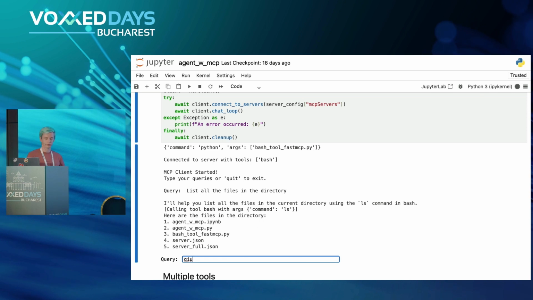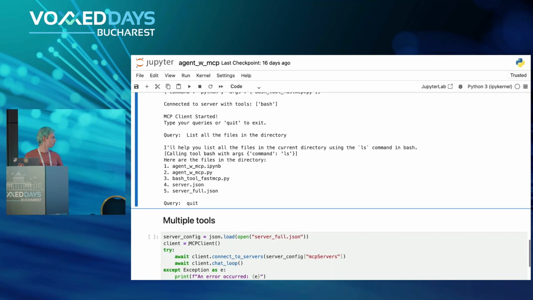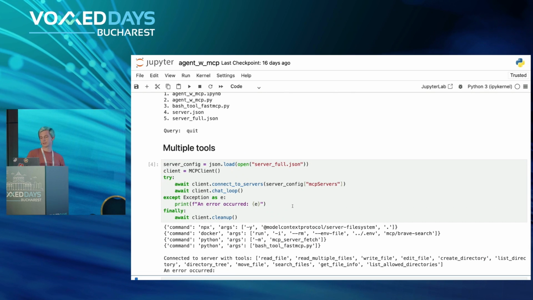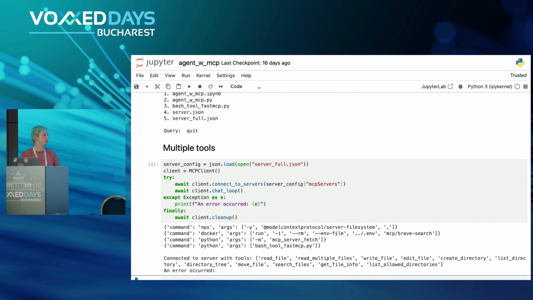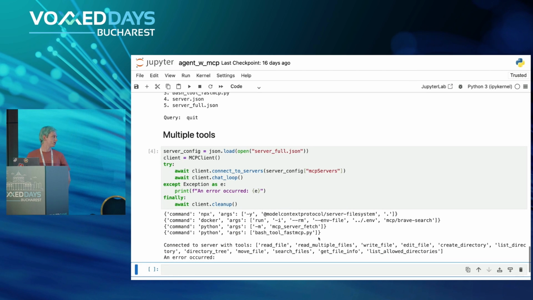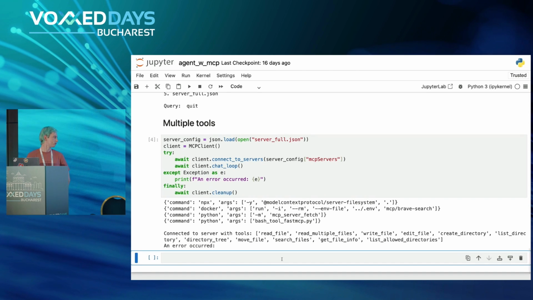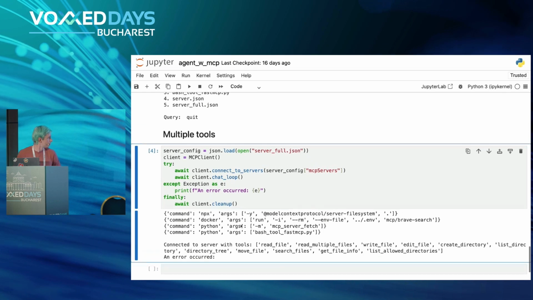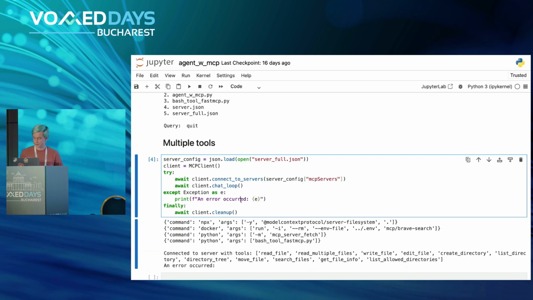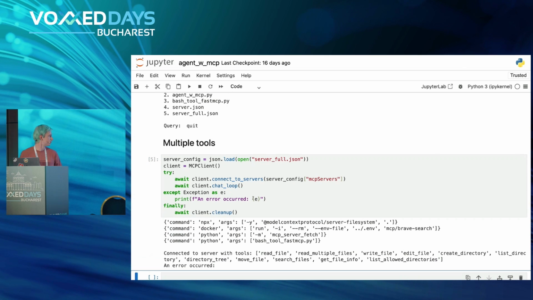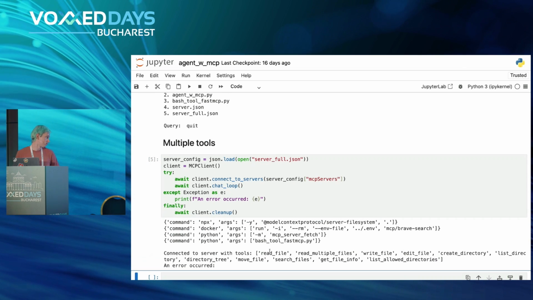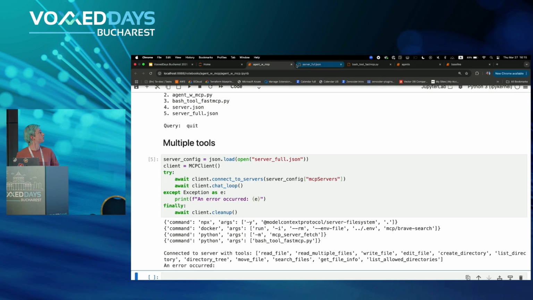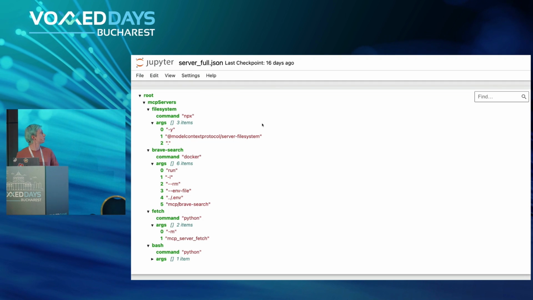Okay, looks good. Let's now try something more complicated with our multi-server setup, where, just as a reminder, we have access to the file system, we can do web search, we can fetch pages, and we also have access to bash tools. Okay, looks like some tool doesn't want to cooperate with us. Let's try it one more time. Okay, I think one of the tools is not willing to cooperate. I think it was Brave Search.